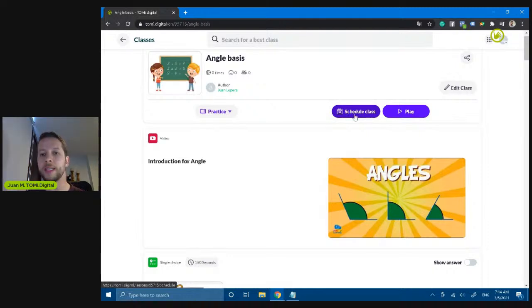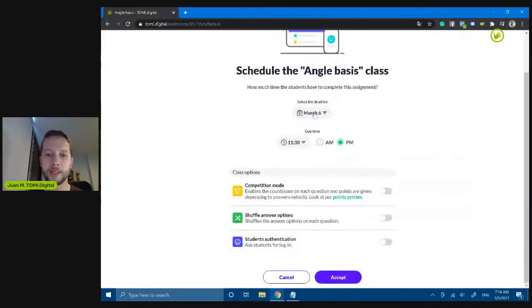For example, a scheduled class. I'm gonna say that my class will be available until March 7 at 11:30 p.m. So that's the time for the class. And I want the students to get points in a competition mode, so they're gonna have a podium at the ending of the class. And I want the system to shuffle the answer options automatically so students cannot copy between them.